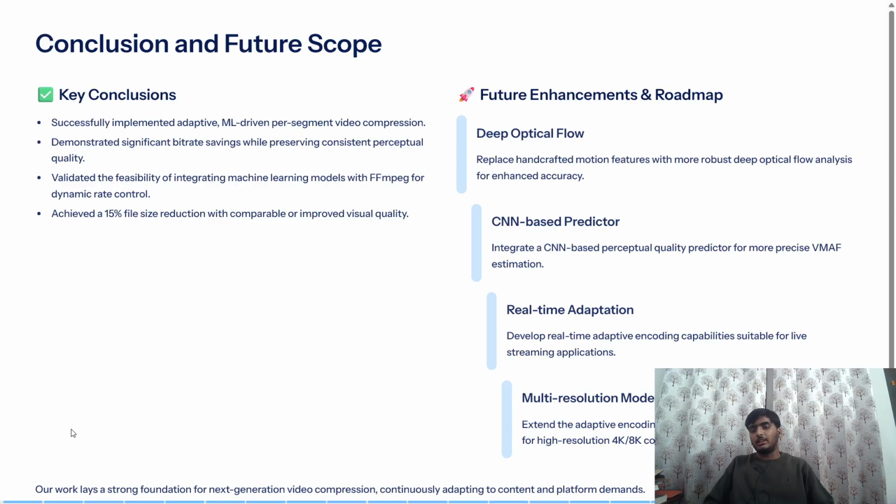We could integrate a CNN-based perceptual quality predictor for more precise VMAF estimation. Then there's real-time adaptation. We could develop real-time adaptive encoding capabilities suitable for live stream applications. That is what I told you. And we could have a multi-resolution model. We could extend the adaptive encoding model to support optimal compression for higher resolutions like 4K or 8K.